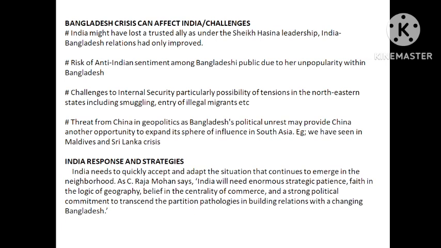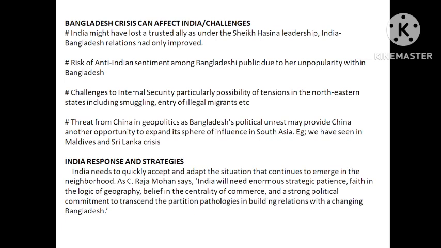Second is the risk of anti-India sentiment, which we have discussed just now. Anti-India sentiment is increasing in Bangladesh because of the section of the population that is against India. There are some people in Bangladesh who want to take Bangladesh back to the pre-1971 era. They are very much in favor of Pakistan. They don't want to be one country with Pakistan, but they want to be a friend of Pakistan and an enemy of India.